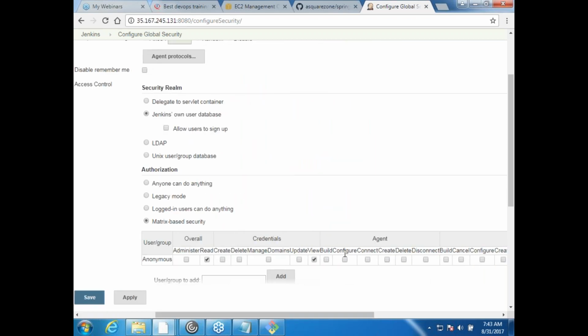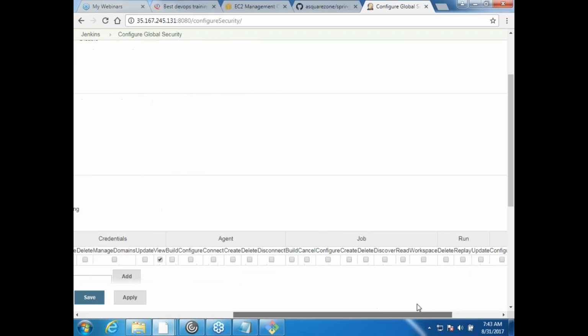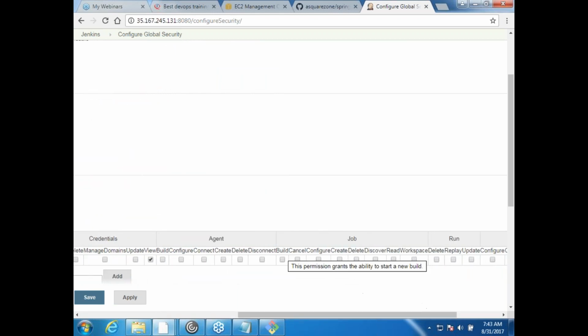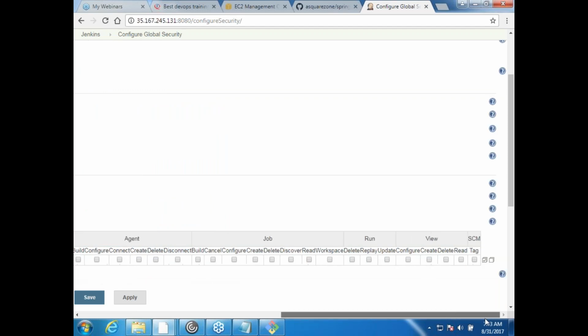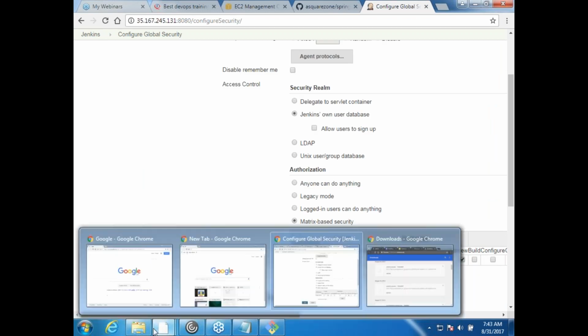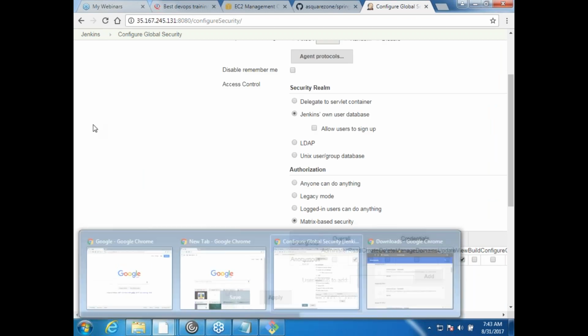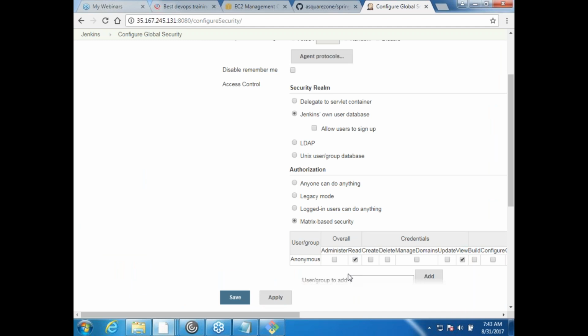Similarly build, configure, connect. I would not allow anything on these. So job, nothing, run, nothing, view, nothing, SCM tag, something like this. These are the only permissions I would give to the anonymous user. Similarly, if you have 10 users, you would get 10 users over here, and then you can give individual permissions to those 10 users. I'm not getting into that.